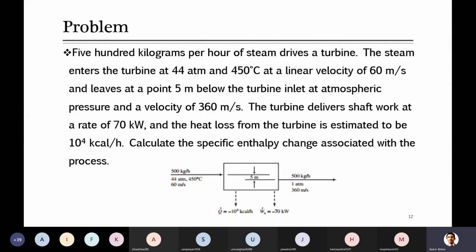And finally, you are asked to calculate the specific enthalpy change associated with this process. So how will you proceed with this question? First of all, if you don't know, although it appeared just after the section on open steady state, if the diagram was not there, how would you start, or how would you consider whether it is an open system, closed system, or what this is?